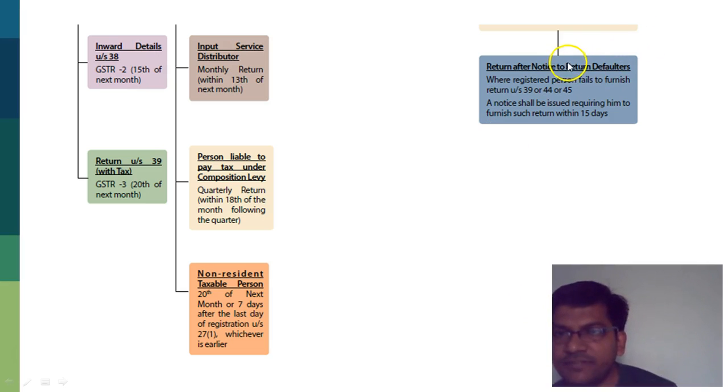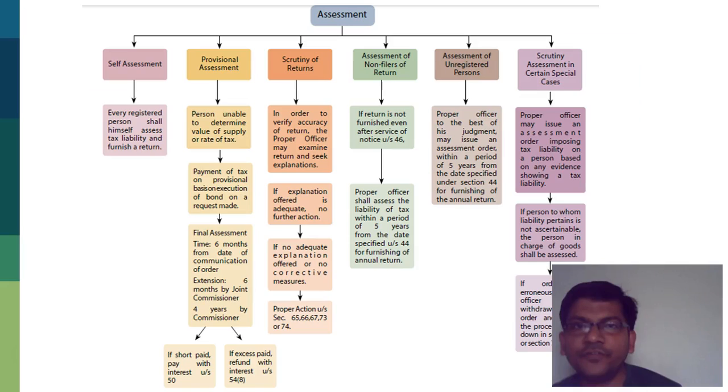After a notice is given to return defaulters, where a registered person fails to furnish return under section 39, 44 or 45, a notice shall be issued and you then have to file the return within 15 days. Assessment, there are 5-6 kinds. One is self-assessment, where you assess yourself and furnish a return. Then provisional assessment will be happening based on the bond on a request made.